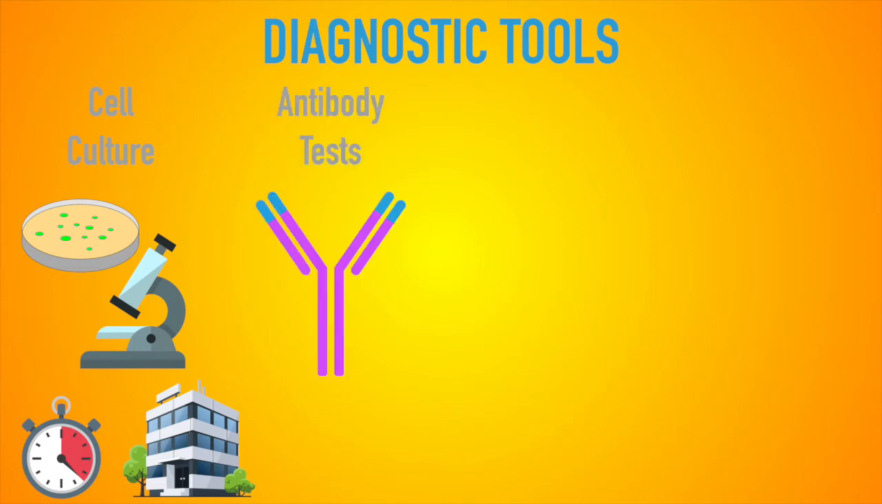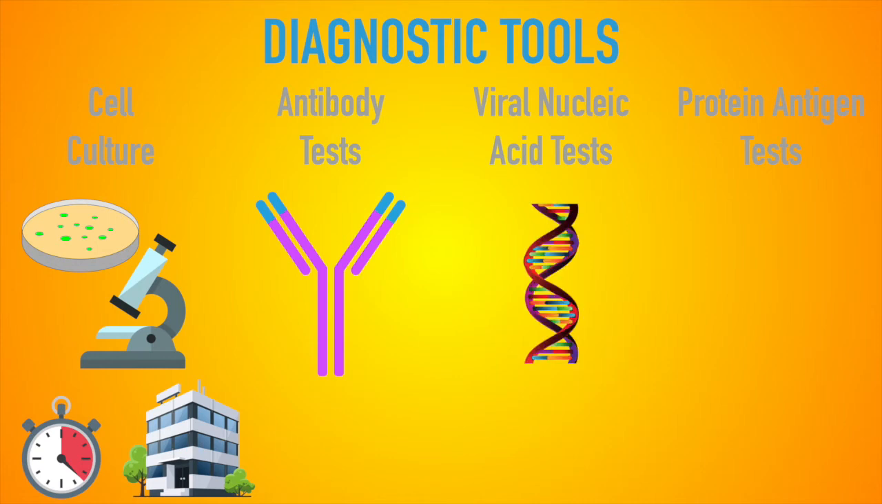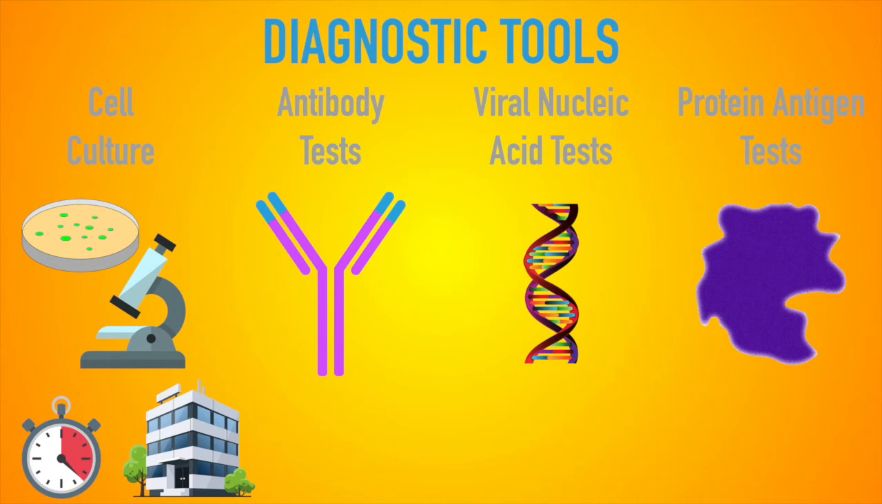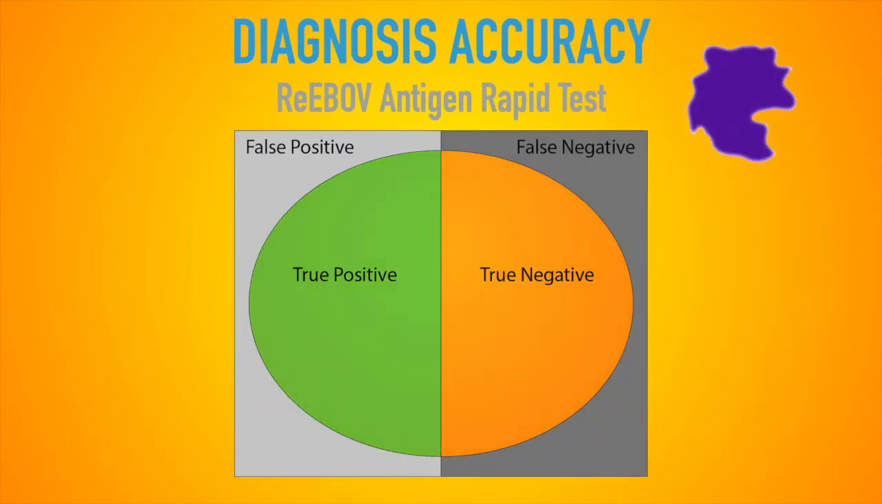Antibody tests look at your body's response to the virus, but also aren't too useful for diagnosis because it can take a while for your body to make these antibodies. Viral nucleic acid tests and protein antigen tests look for bits of virus, like DNA and RNA, or proteins. Nucleic acid tests are more accurate but take longer, while antigen tests are not as accurate but a lot faster. For example, this rapid antigen test gives results within 15 minutes.